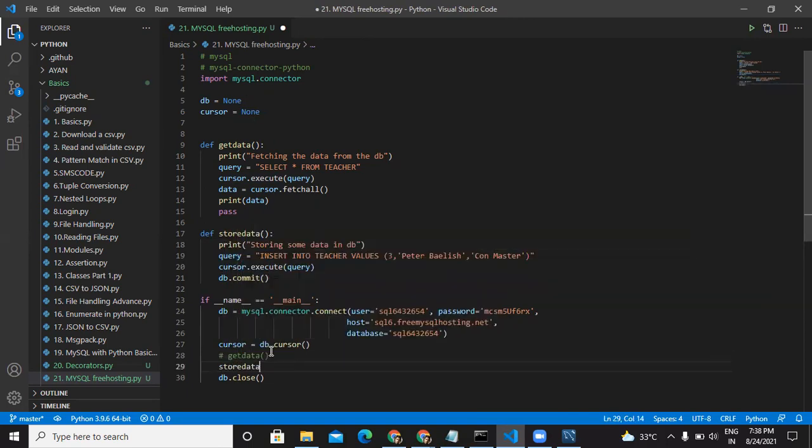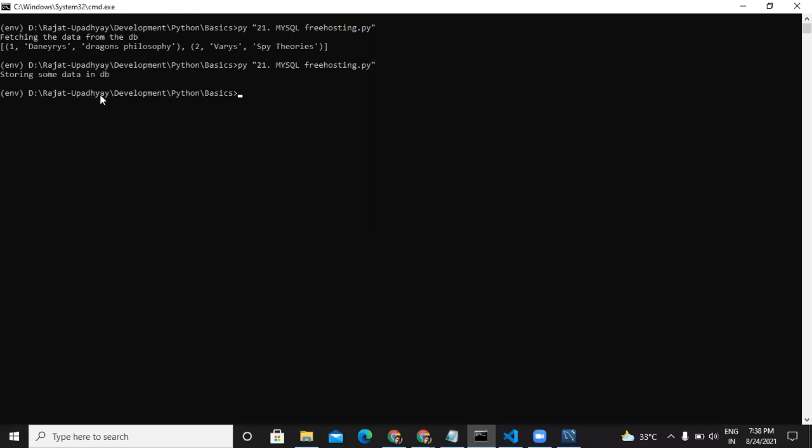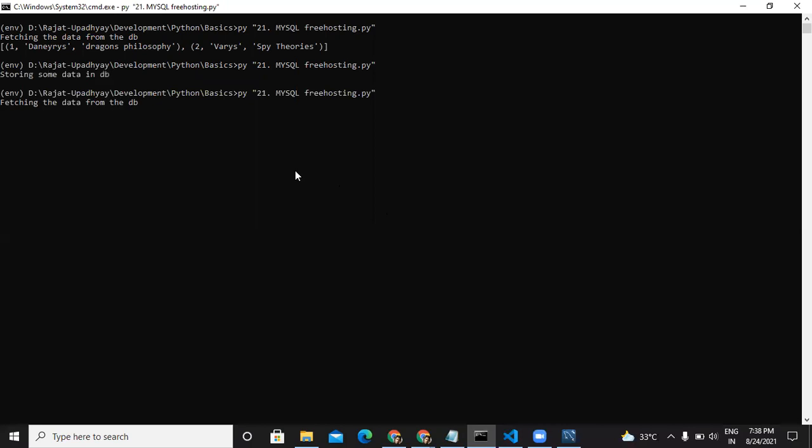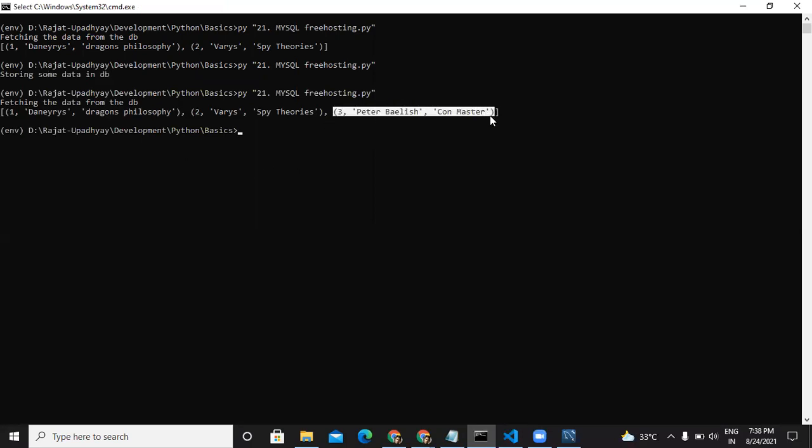So let's just store data. I'll call the store data function. And it should execute without any errors. So it has executed without any errors, right? And let's call the get data function again. This time we should get this record also. So you can see this record is also there. It has been inserted into the database, right?